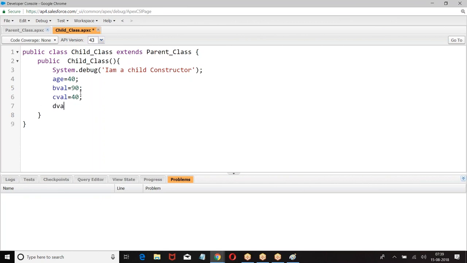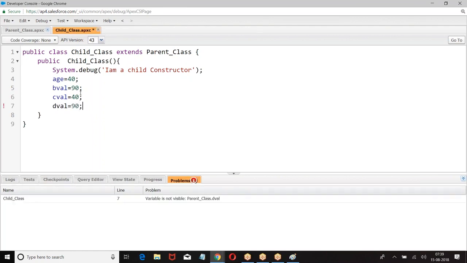Then we have d value. It throws an undefined variable error. Why? If you define any variable as private, it cannot be used outside the class. So what happened?